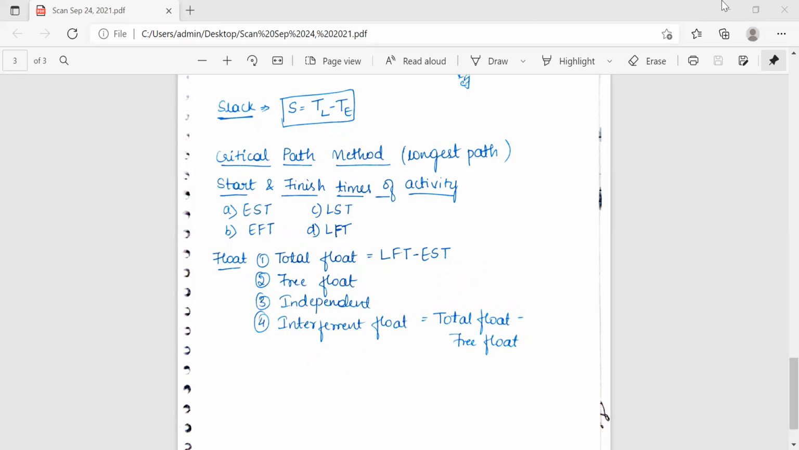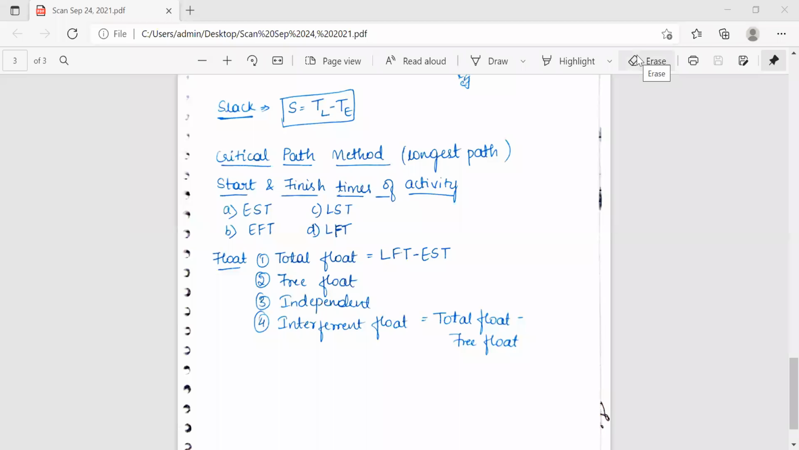And the next one is the float. Before going into float, in the critical path method, there are start and finishing times of activities. EST, earliest start time, earliest finish time, latest start time, and latest finish time are the four start and finish times of an activity. EST represents the earliest start time by which the activity can commence. It is equal to the earliest event time for the event from which the activity arrow originates.